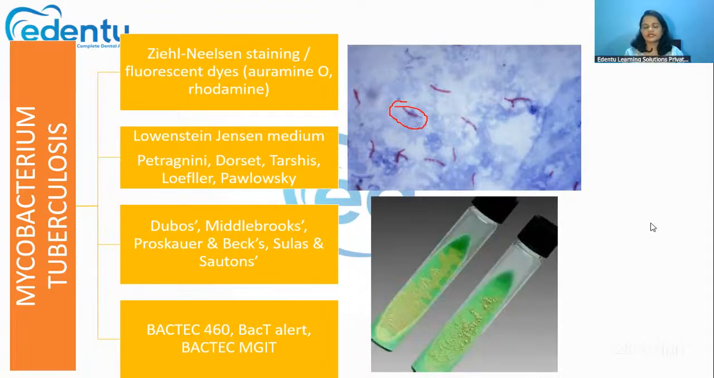Then the special medium that is used for growing Mycobacterium tuberculosis is Lowenstein-Jensen medium. It can also be grown in Loeffler's medium, but mainly it is the Lowenstein-Jensen medium. The solid medium is the Lowenstein-Jensen medium. The liquid medium is the Dubos medium or the Middlebrook medium. Other than these classic mediums, there are newer methods for growing Mycobacterium tuberculosis, like the Bactec 460, the BacT/Alert, or the Bactec MGIT. New automated culture methods are also there.